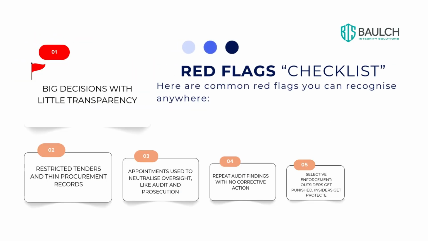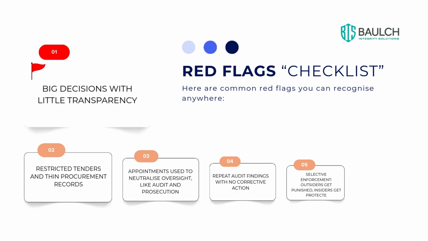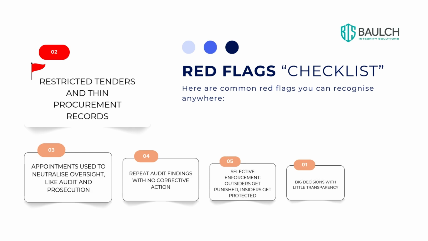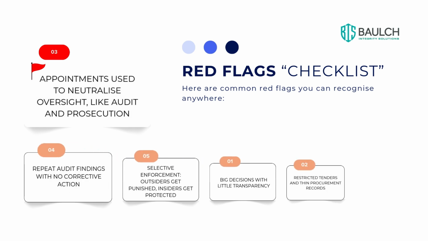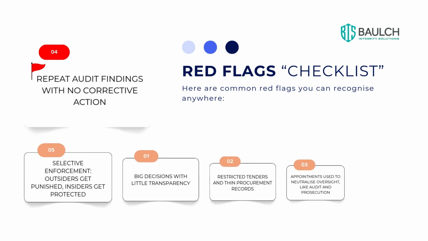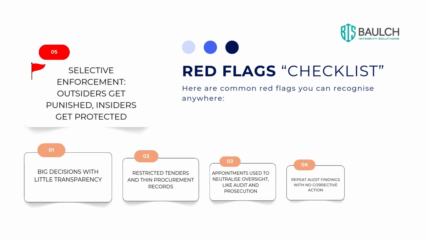Let's look for some red flags or indicators of grand corruption. These are common red flags you can recognise anywhere. 1. Big decisions with little transparency. 2. Restricted tenders and thin procurement records. 3. Appointments used to neutralise oversight, like audit and prosecution. 4. Repeat audit findings with no corrective action. And 5. Selective enforcement, where outsiders get punished, but the insiders get protected.